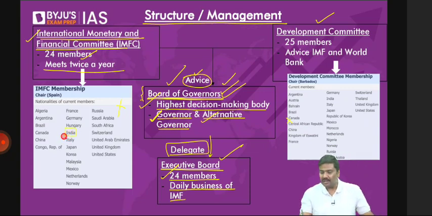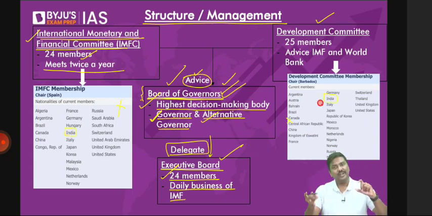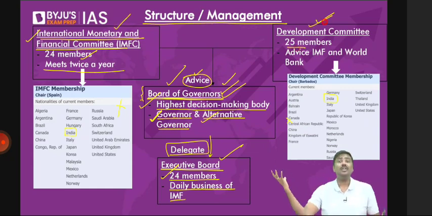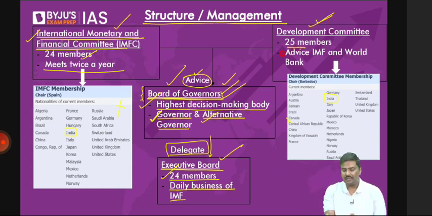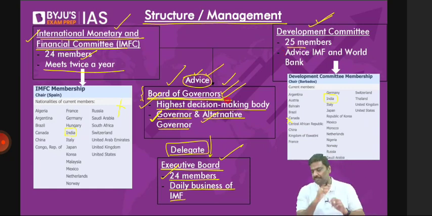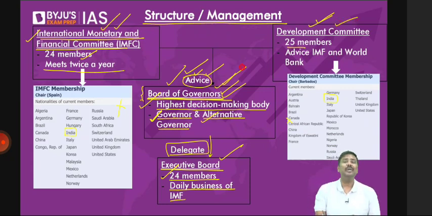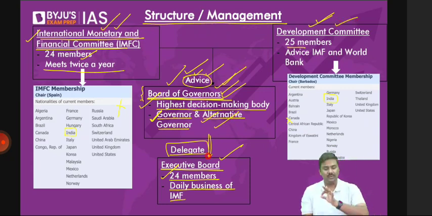So the development committee consists of 25 member countries. Along with that, in both the IMFC as well as the development committee, international organizations are also represented. So both of them will give advice to the board of governors. Again, it is up to the board of governors to implement or not implement, or accept or not accept, the advice given by these two. Done. So the IMFC and DC will advise the board of governors. The board of governors doesn't meet every day. For taking care of the day-to-day activities, it will hand over the work to the executive board. This is how the structure of the IMF is.